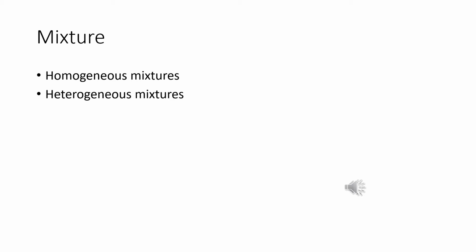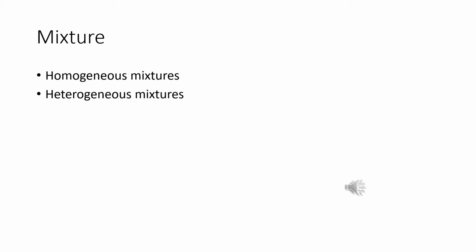Mixtures can be classified into two types. They are homogeneous mixtures and heterogeneous mixtures. What is a homogeneous mixture? The components completely mix with each other and its composition is uniform throughout. There is no distinction. That kind of mixture is known as a homogeneous mixture.